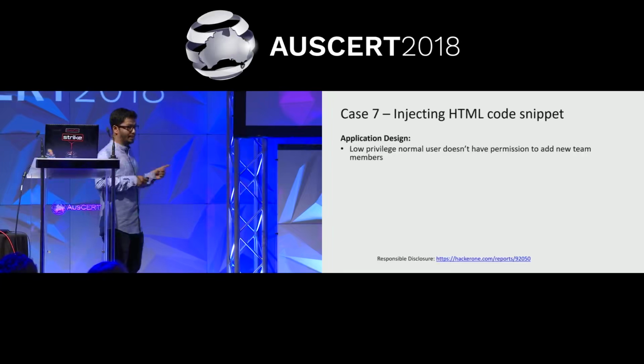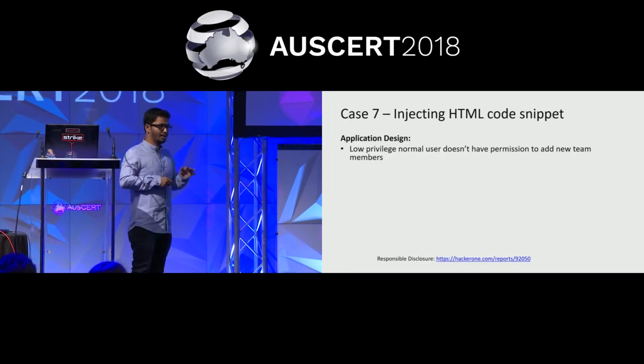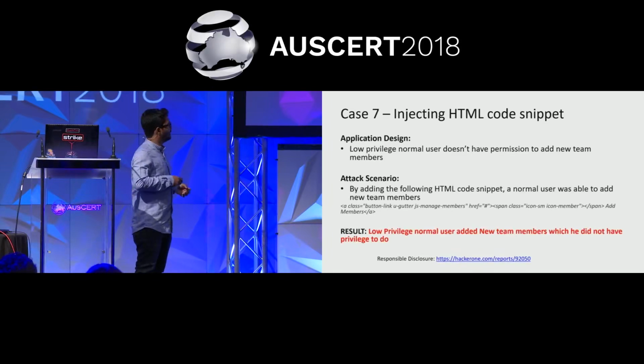So in this application, it was Trello. It is also a HackerOne program. In this application, a low privilege user was only allowed to see the project members of this team. He was not allowed to add any new members to the team. So using this code snippet, it was just submitting back to the root element, and it creates a button which says add member.